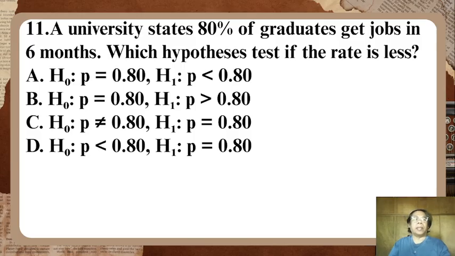Letter B, H0: P is equal to 0.8, and H1: P is greater than 0.8. Letter C, H0: P is not equal to 0.80, and H1: P is equal to 0.8. Letter D, H0: P is less than 0.8, and H1: P is equal to 0.8.